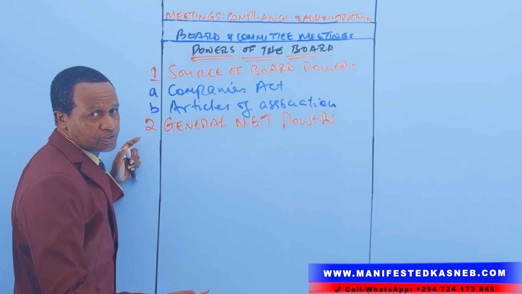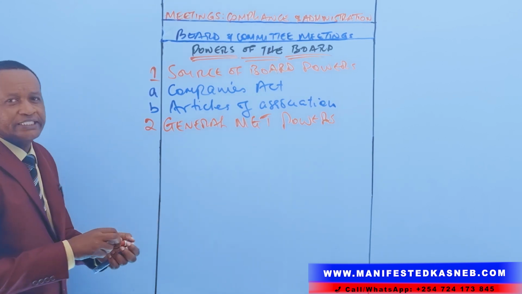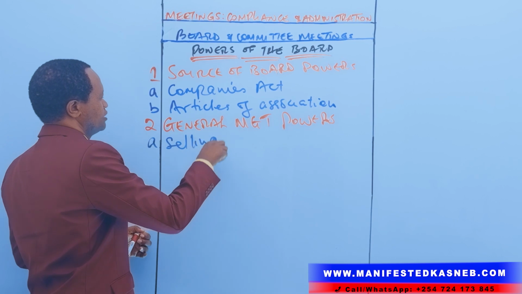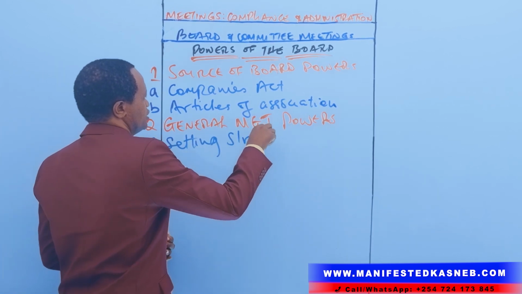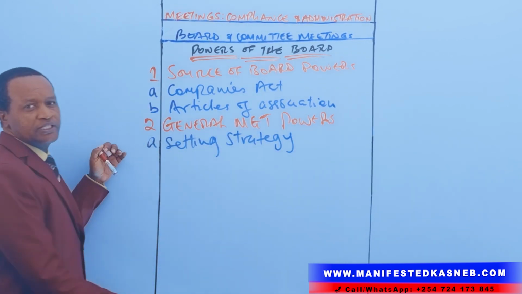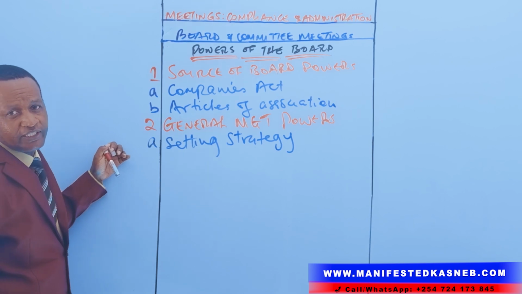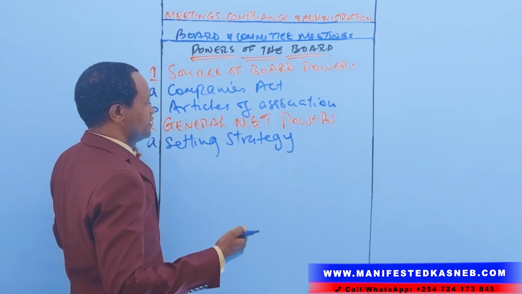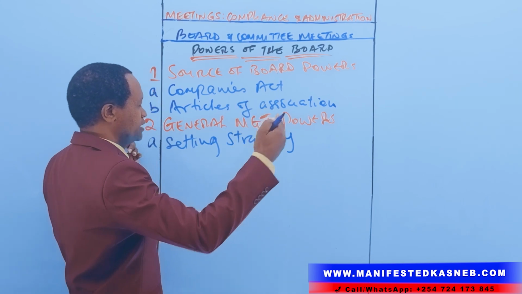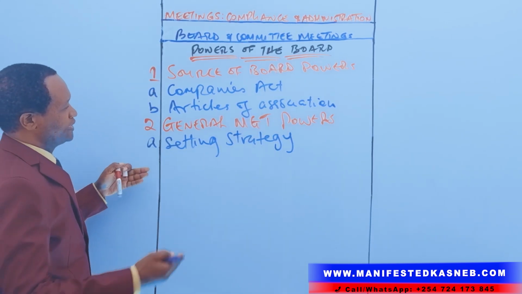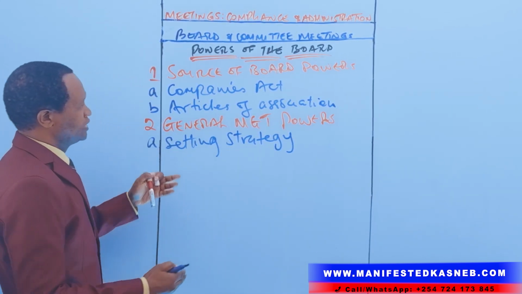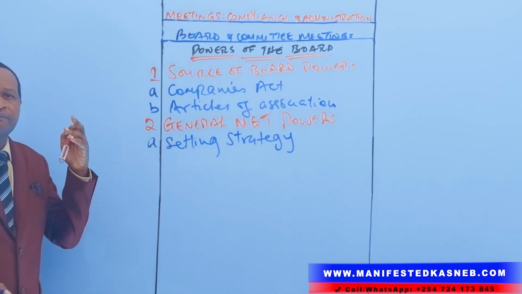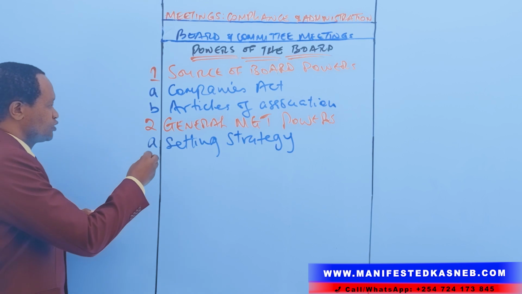the strategic operations, including setting strategy. The board has the power to set strategy. Setting strategy means defining the company's vision, defining the company's mission, and defining the company's long-term objectives. That's what we mean by setting strategy. That is the first general management power. Then there is financial oversight.